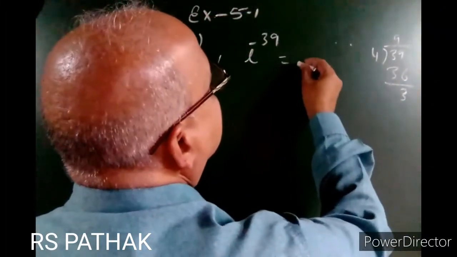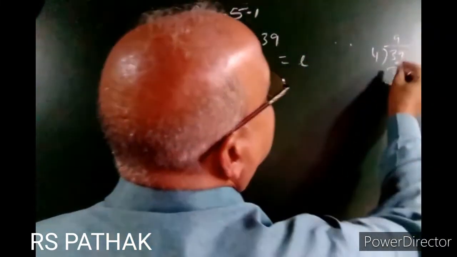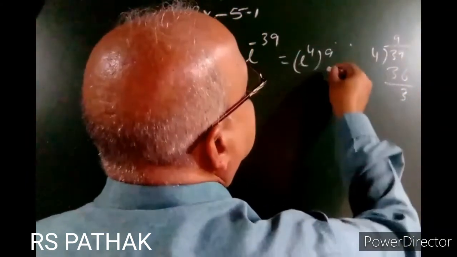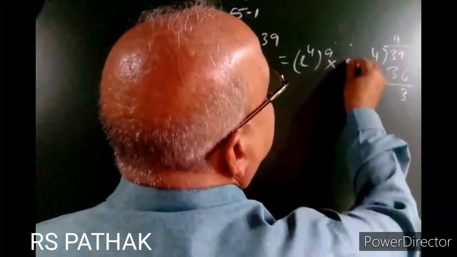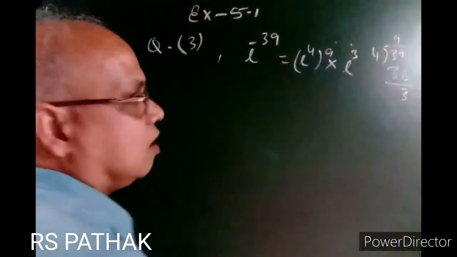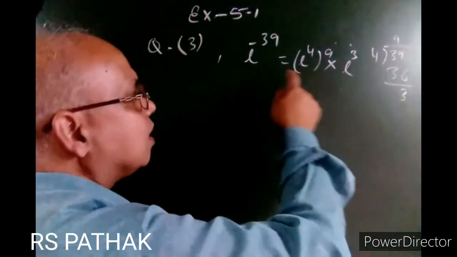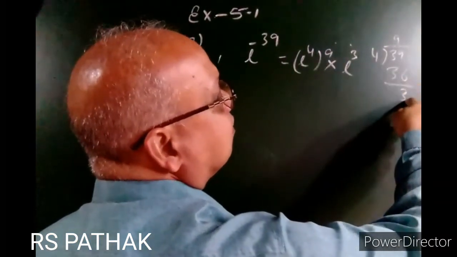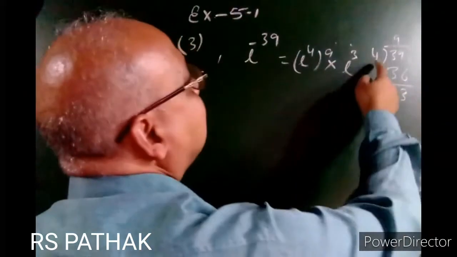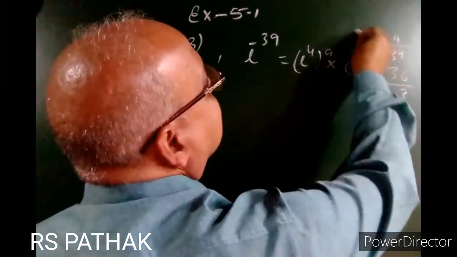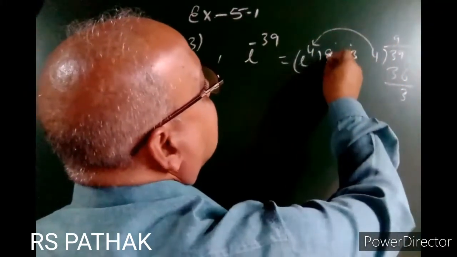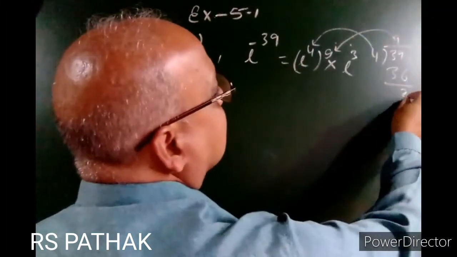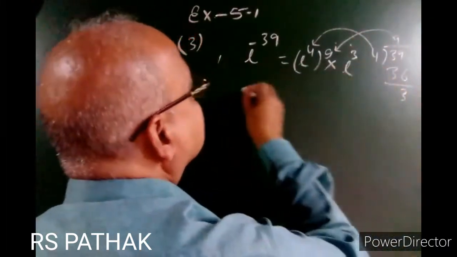I can write it as (i to power 4) to power 9 into i to power 3.